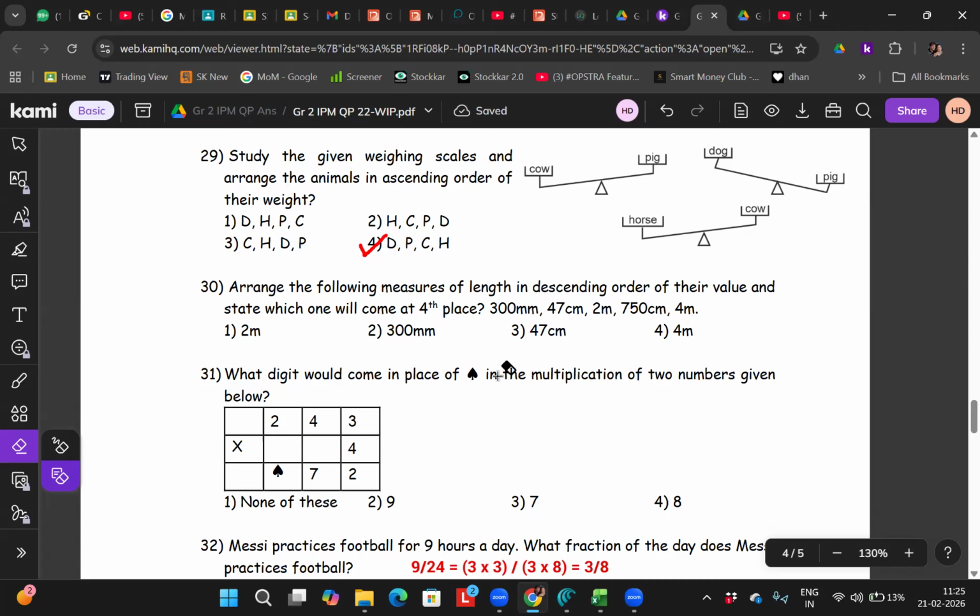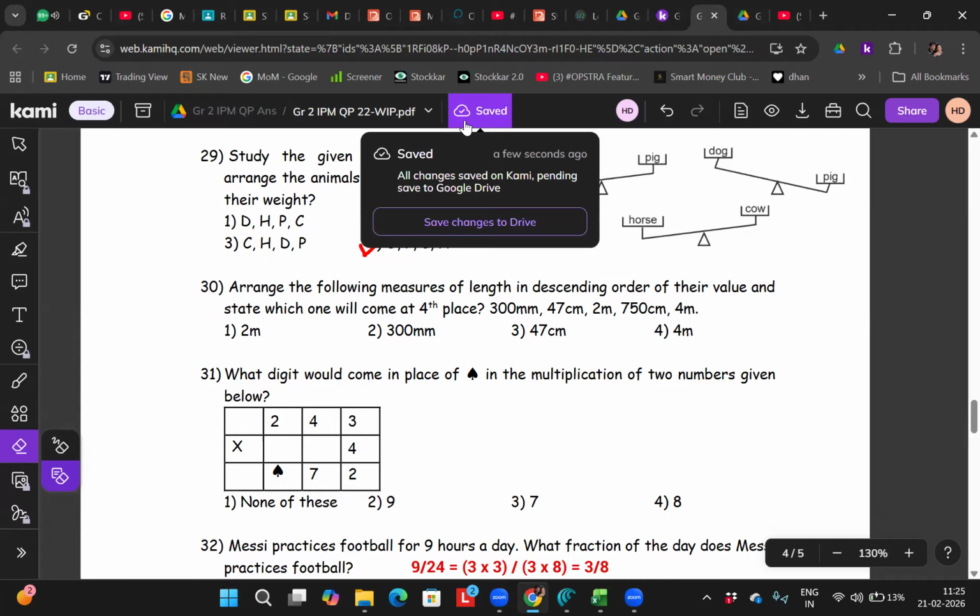How will you do it? Navika, tell me how you will solve this, beta. I don't want the fourth one, I want to know how you will solve it. I want the method. The biggest is meters. From meters there is 2 meters and 4 meters.